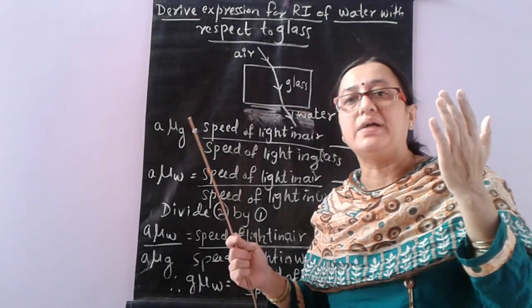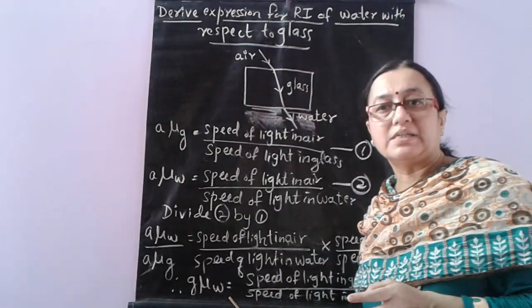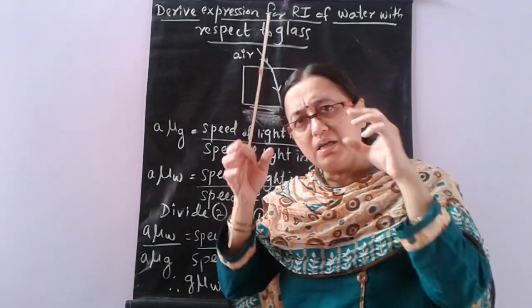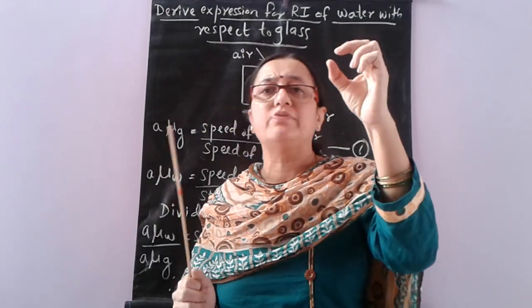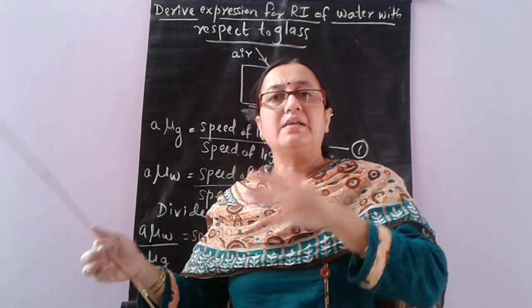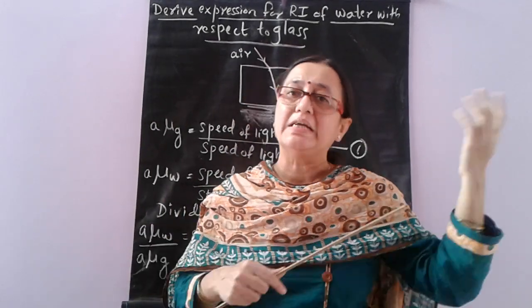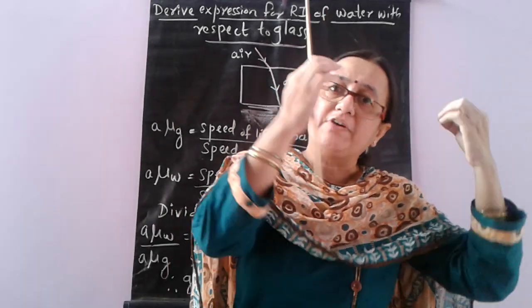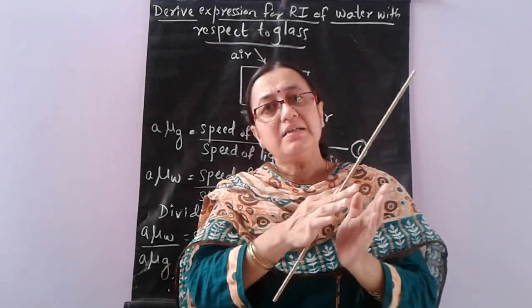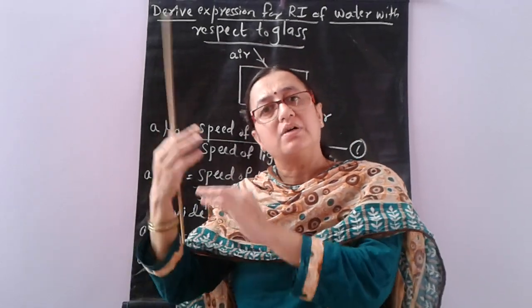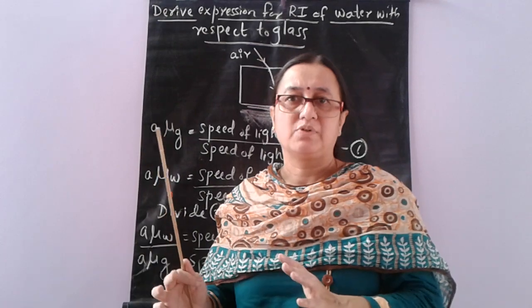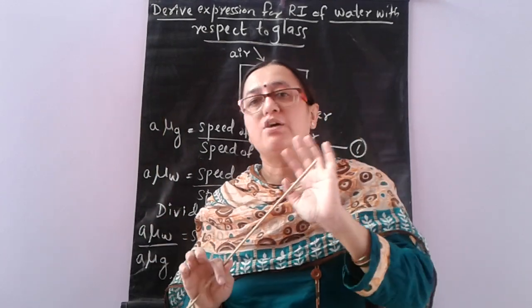Okay, how it is calculated, to know that, we have shown this. Okay, but in the example, directly the values will be given. Speed of light in air, speed of light in glass, speed of light in water, or refractive index of any medium is directly given. Then you are directly asked to calculate in the other medium. Okay, so do not memorize any of the values there.